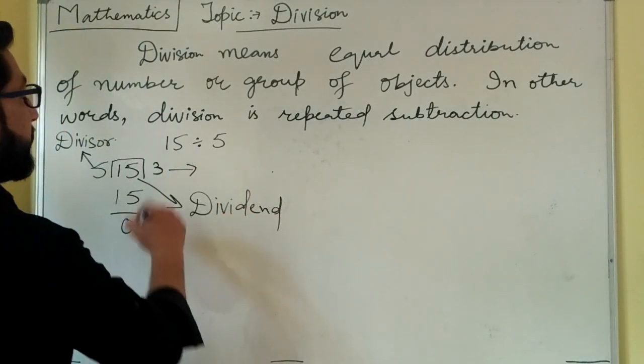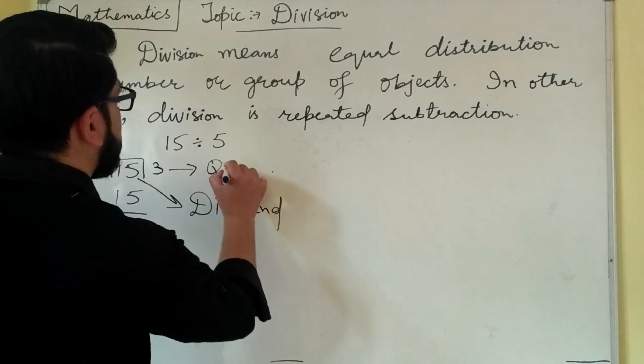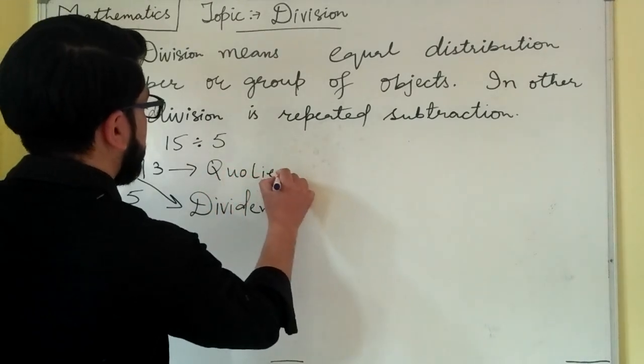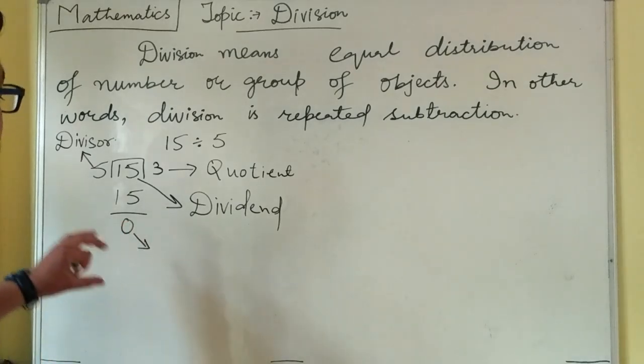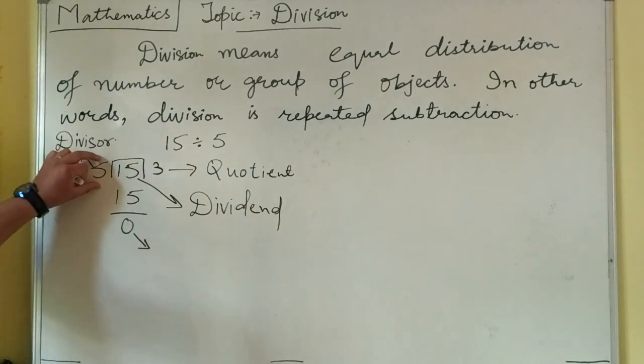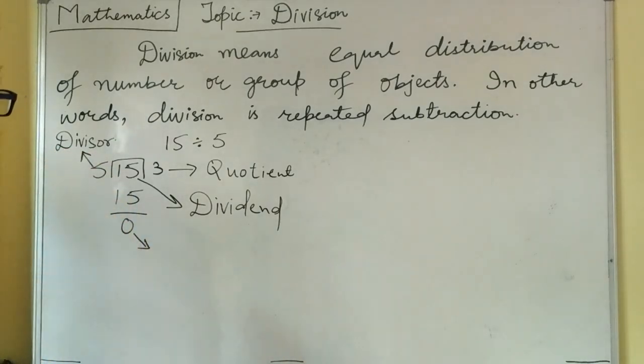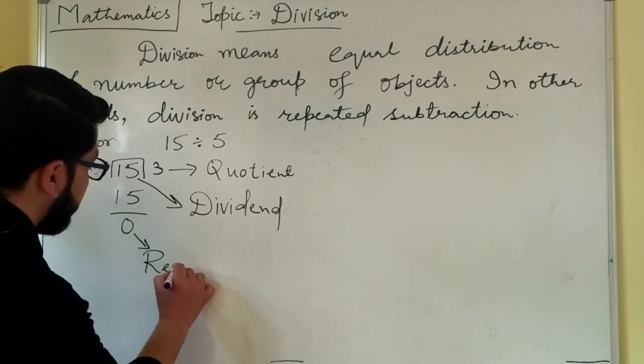The number which we get as our answer is called the quotient, and the number which remains at the end, which will be smaller than the divisor or equal to 0, is the remainder.